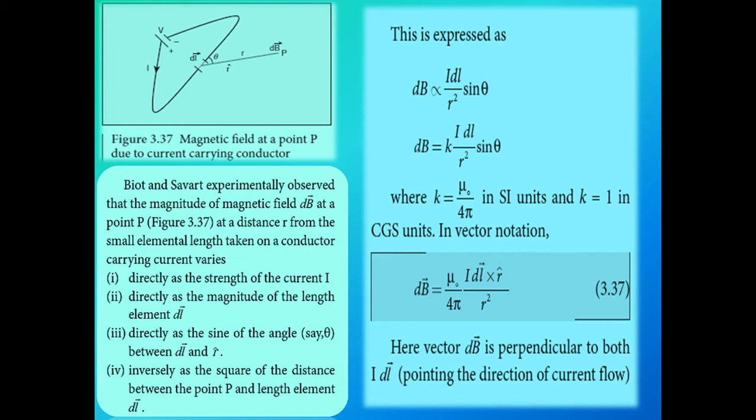So dB is proportional to I dl sin theta divided by r square. To remove the proportionality, we introduce a proportionality constant, k. So dB is equal to k I dl sin theta divided by r square.